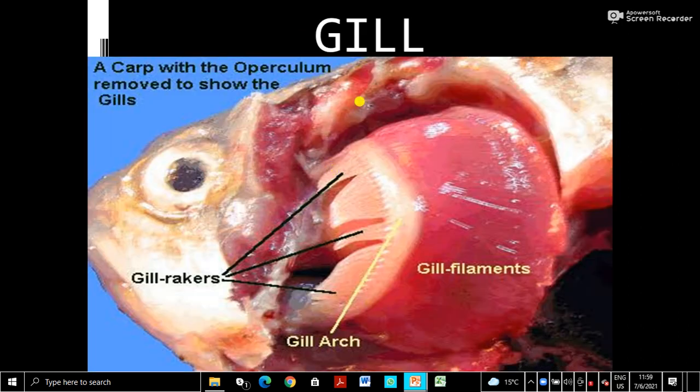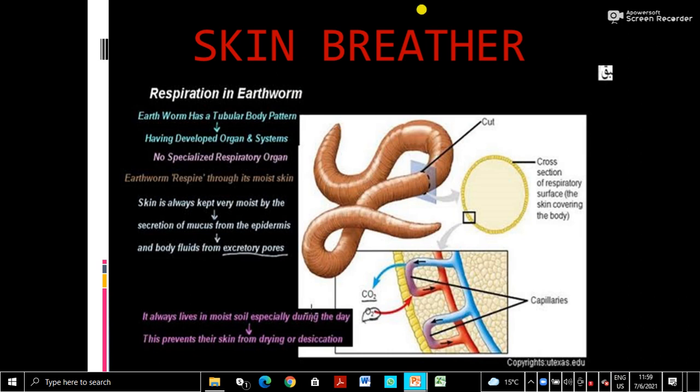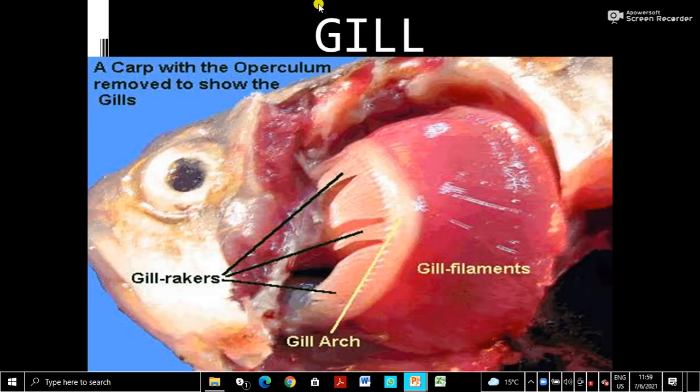Now comes the gill breather. Gill. Fishes, tadpole, larvae of frogs, etc. They are aquatic, so they use dissolved oxygen. Only gills can absorb dissolved oxygen. This is a carp. It is a fish with the operculum. Gill has a cover called an operculum. Operculum is the covering. Here the operculum is removed to show the gills.